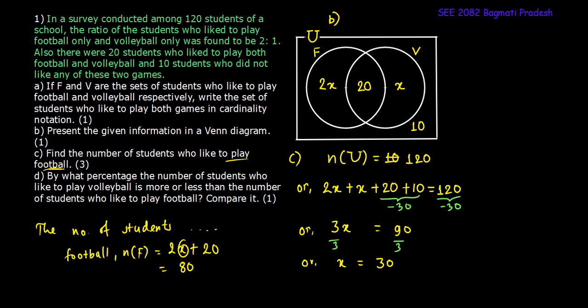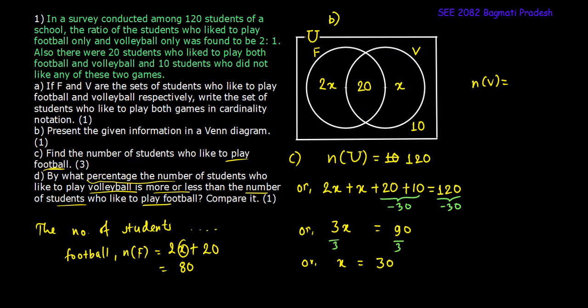Now in this last sub question, we are asked the percentage of the number of students who like to play volleyball more or less than the number of students who like to play football. We already have the number of students who like to play football. So we will try to get the number of students who like to play volleyball, which is represented by these two portions.